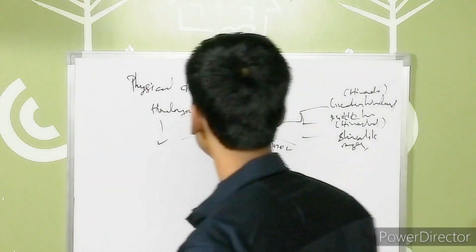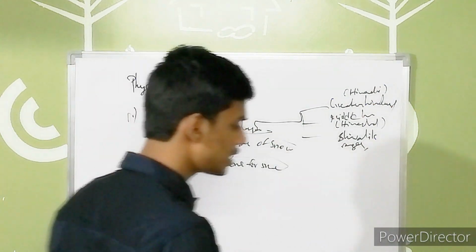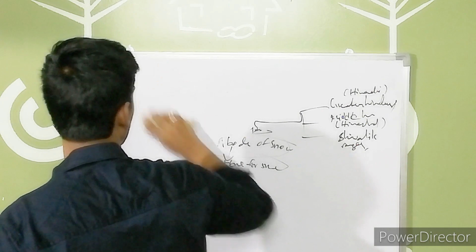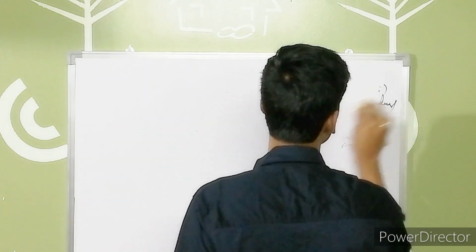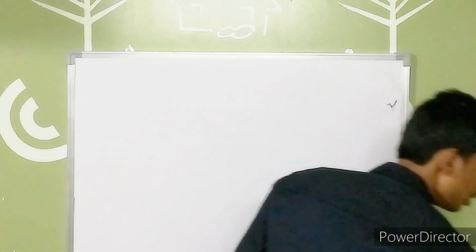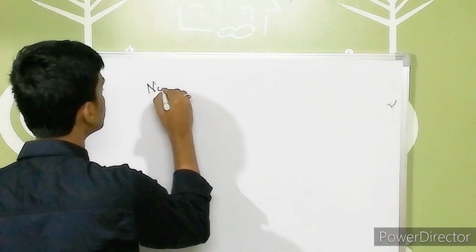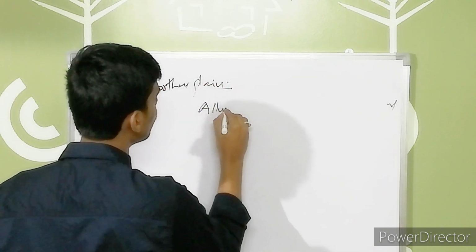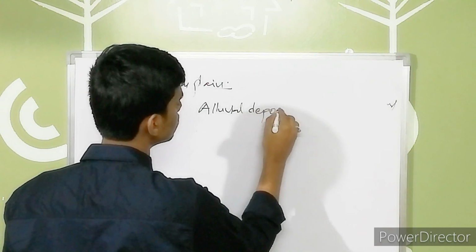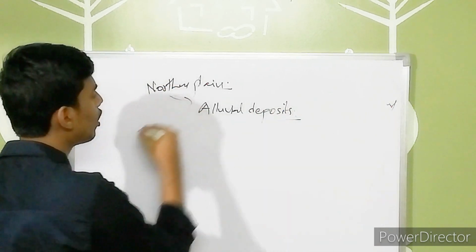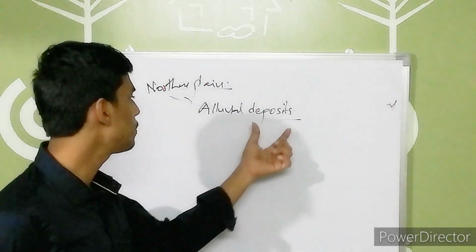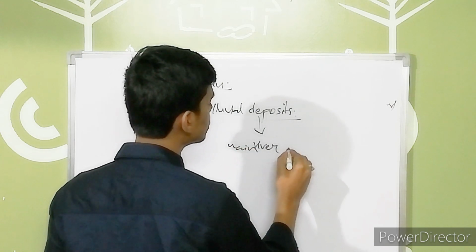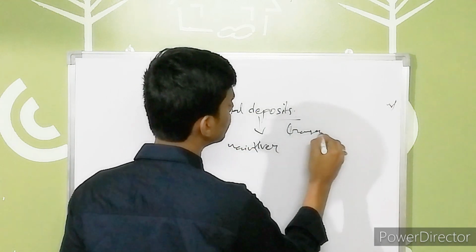Let's move to our second classification, the northern plains. The northern plains are formed by alluvial deposits. Very important thing, guys, alluvial deposits. These are brought by the main rivers, Ganga and Brahmaputra.